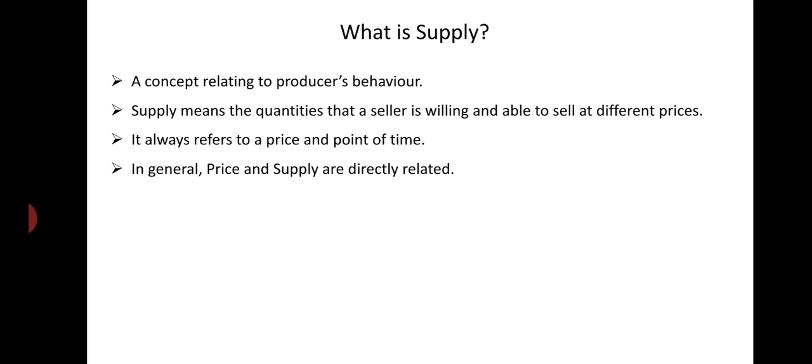Then there is always a direct relationship between price and supply. Price and supply are directly related. In general, no doubt there are some exceptions to this law, but generally price and supply are directly related, because at a higher price more is supplied, at a lower price less is supplied. So when price increases, supply increases. When price decreases, supply also decreases.